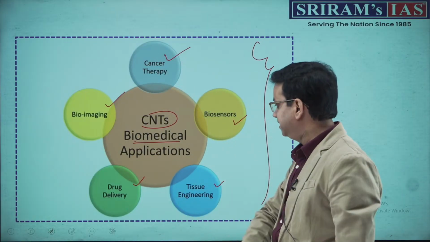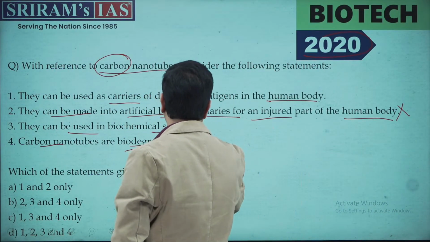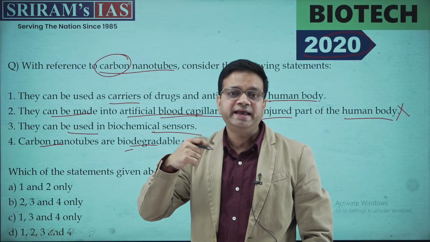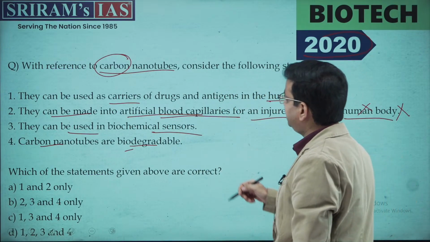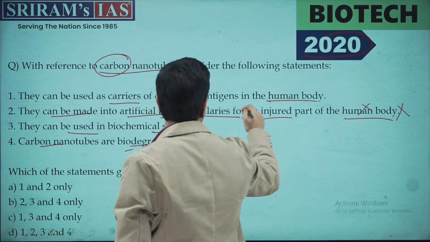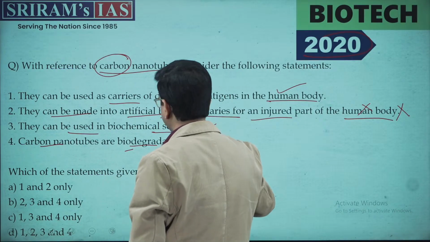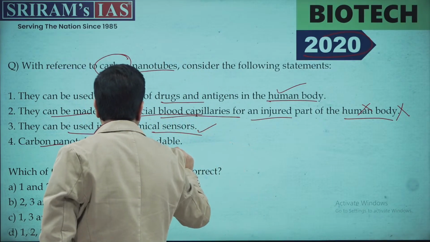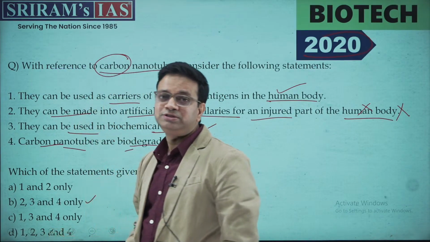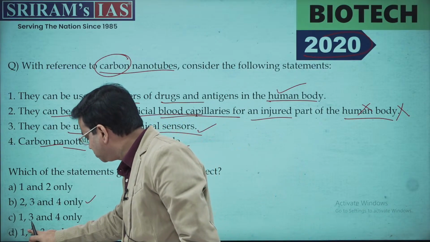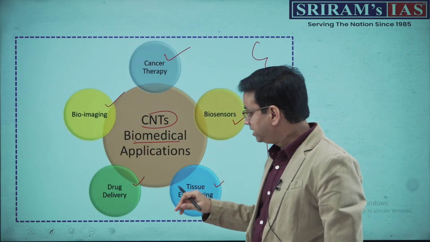Now, going back to the statements, I have told you that artificial blood capillaries is something which will not work. It can even have toxicity effects on the human body. So this answer is absolutely not the one. Now this talks about being carriers for drugs and antigen. Yes, this is correct. The third is they can be used as a biochemical sensor. Absolutely correct. And carbon nanotubes are biodegradable in nature. So the answer is B, that is 2, 3 and 4, right? So if you are able to take a screenshot for revision purposes, you can have it so that you can revise it well.